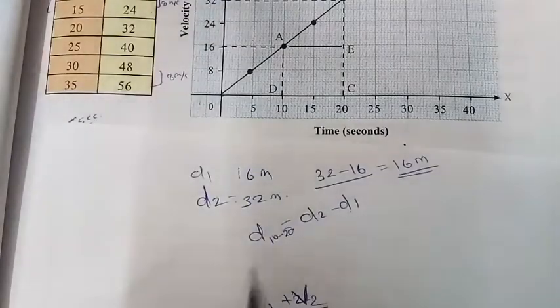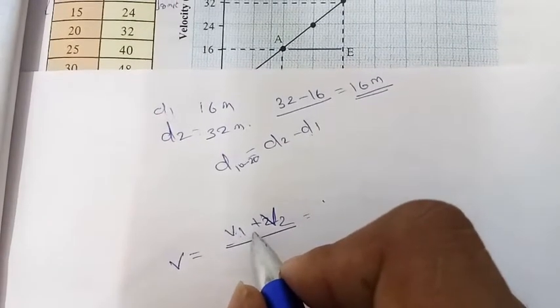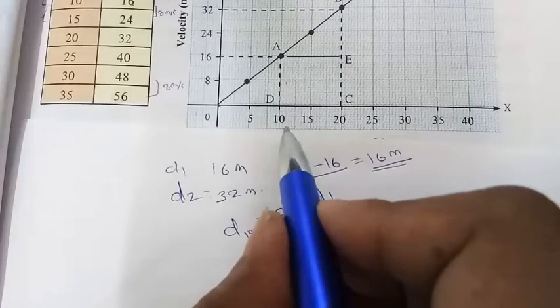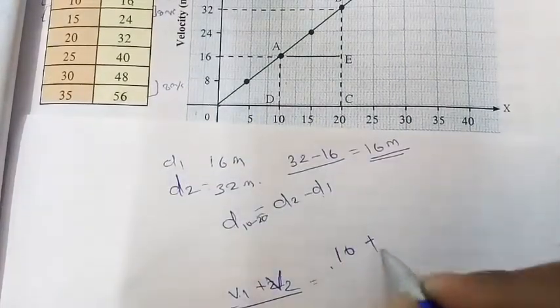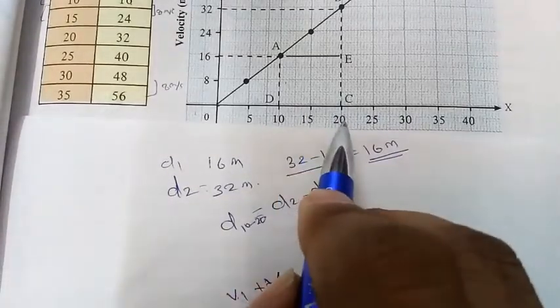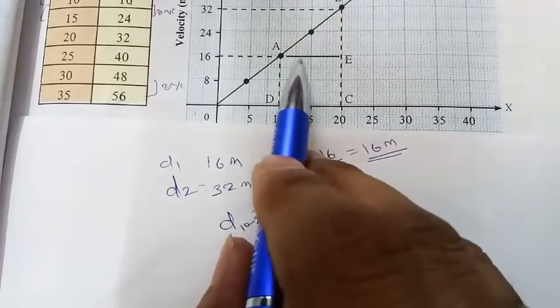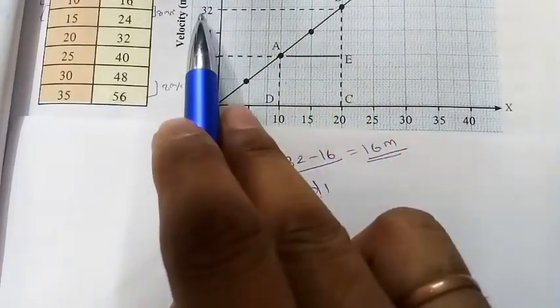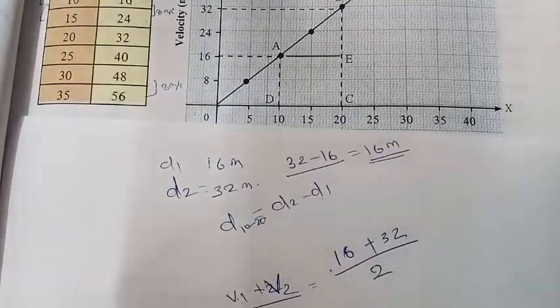So v1 is the velocity at the 10th second, which is 16. So we can write 16 plus the velocity at point C. The velocity at the 20th second will be 32. So plus 32 divided by 2.